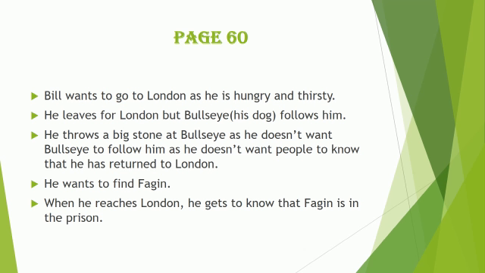Now he leaves for London and he is thinking that Bullseye is not following him. When he reaches London, he went to find Fagin. But you all know Fagin was not in London, he was in prison. Police had taken Fagin and Dodger with them.